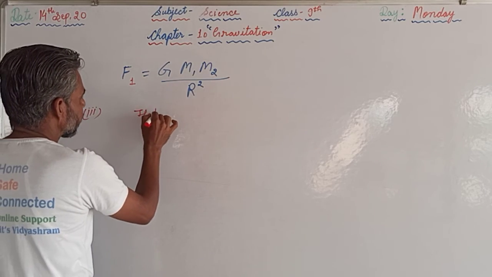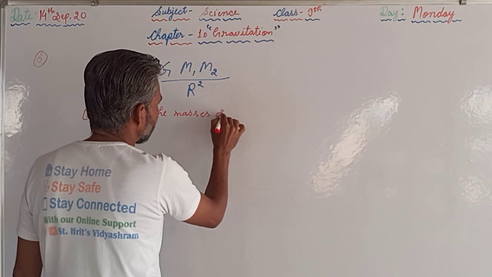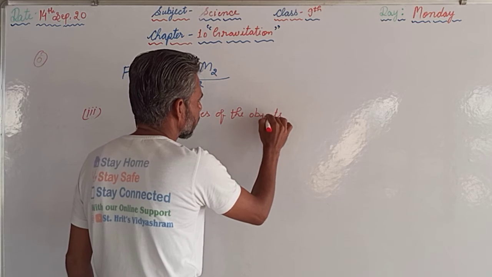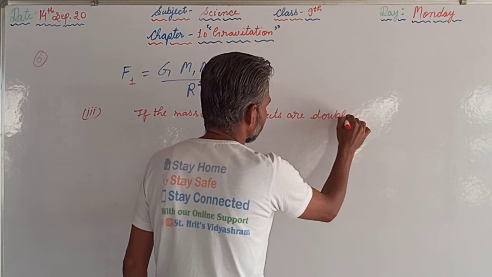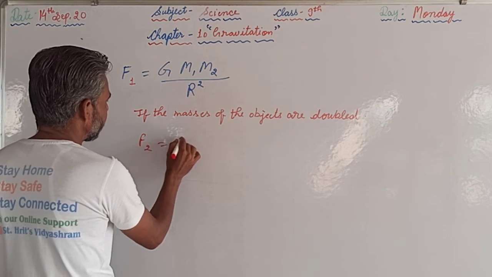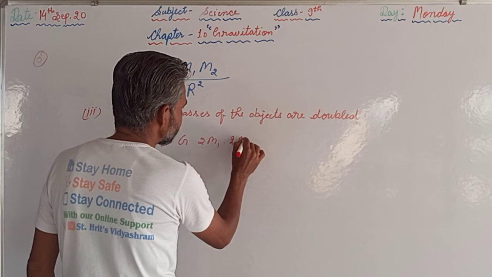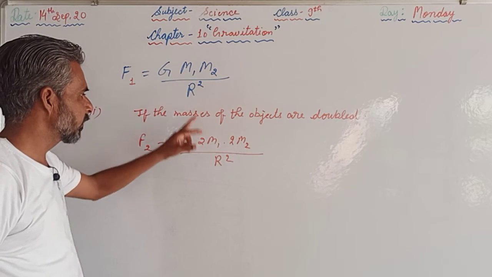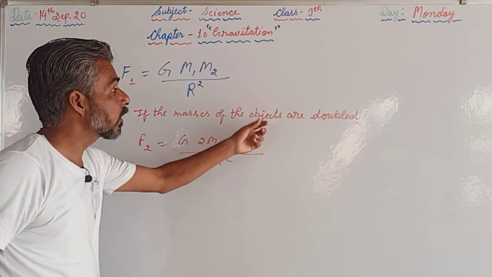If the masses of the objects are doubled, means F2 will become G twice m1 into twice m2 upon r square, means in place of m1 2m1, in place of m2 2m2, because the masses of the objects.